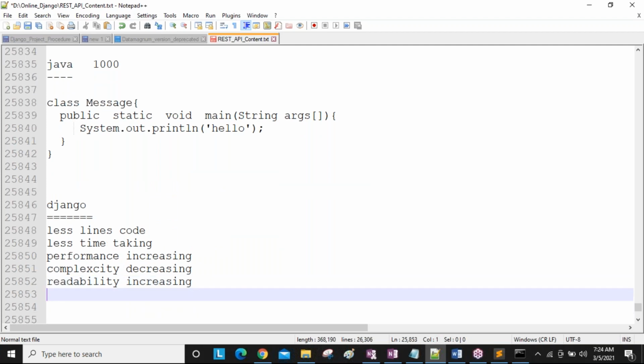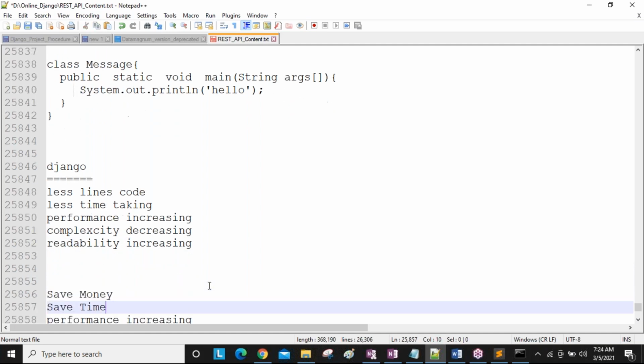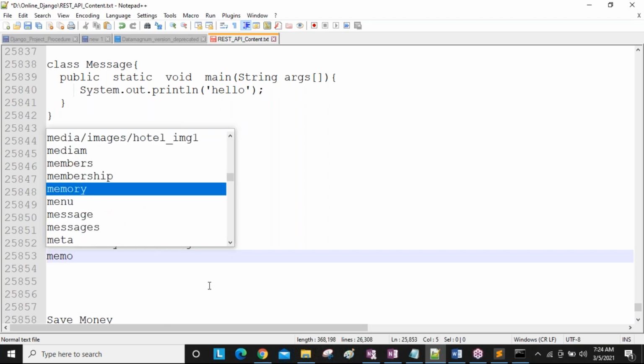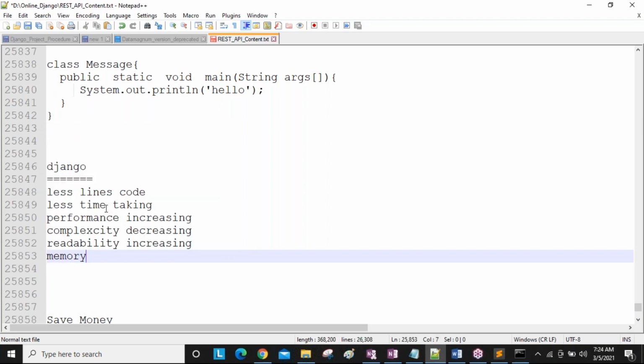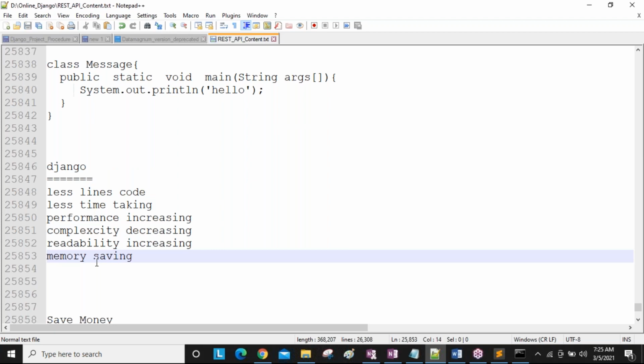Next, any benefits? So because of less lines of code, complexity is decreasing and readability is increasing. And memory is also saving, guys. Whenever we are writing less lines of code, for example if you are writing 1,000 lines of code, some amount of memory is required, and to buy that memory we need to spend some amount of money. If you are writing less than 500 lines, a lesser amount of memory is required, then obviously the cost of the project is saving. So memory saving is also one factor.